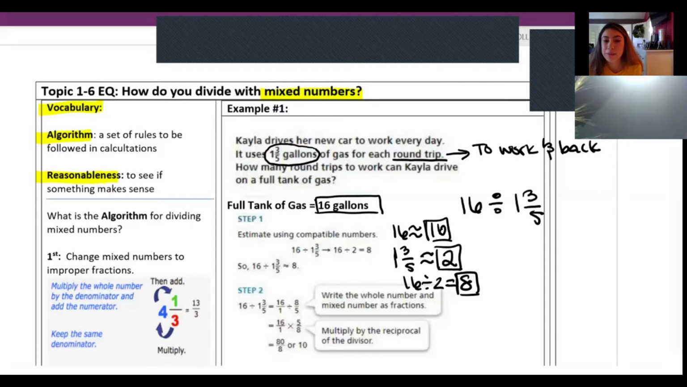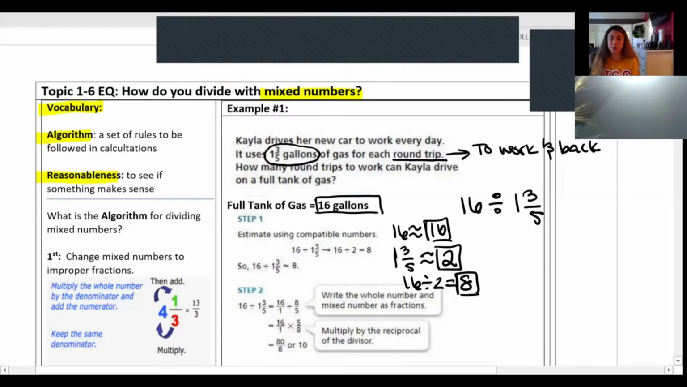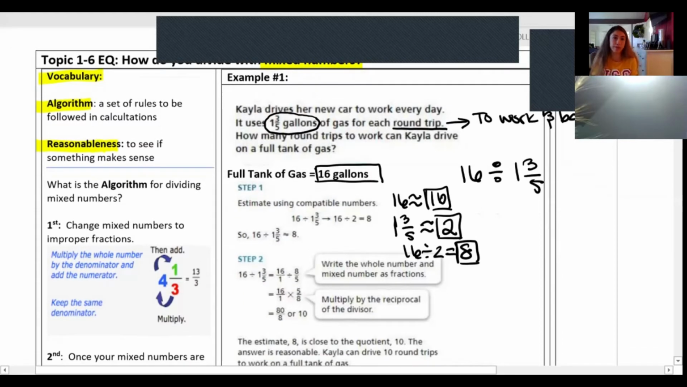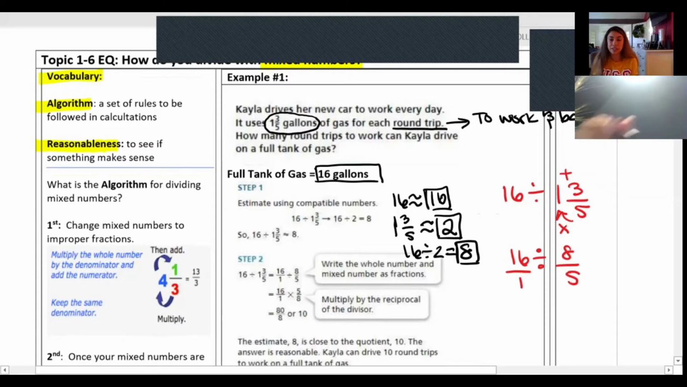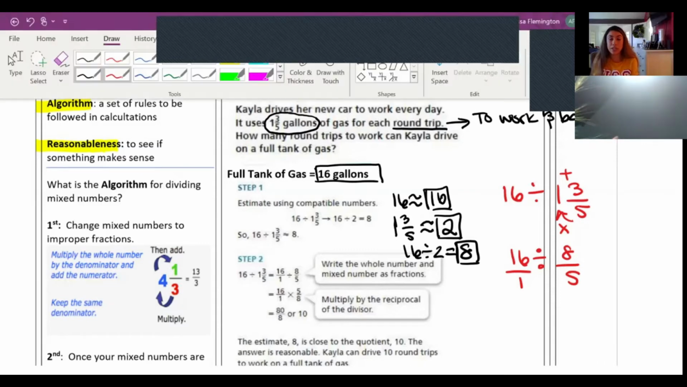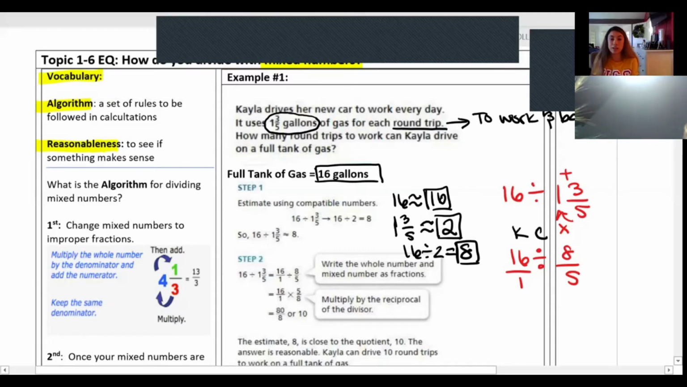All right, so let's move on to step number 2 after we found our compatible numbers, and we're going to turn our mixed number into an improper fraction. So we're going to turn that 1 3/5 into an improper fraction. We know how to do this by multiplying our denominator by our whole number, so 5 by 1, and adding it to our numerator 3, which will then give us 8 over 5. We keep our whole number always over 1. So we will have 16 over 1 divided by 8/5. Let's use what we know, keep, change, flip, to help us now solve.